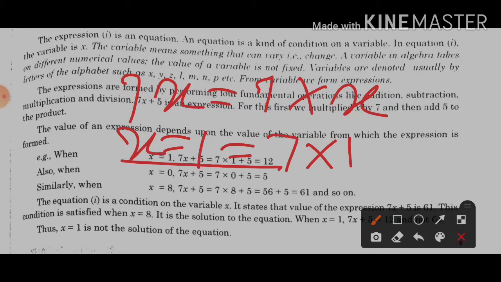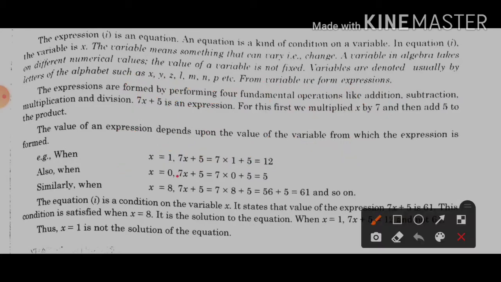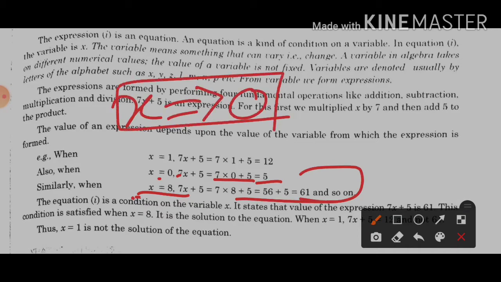If in place of x we put 0 here, it will be 7 into 0, which is 0, plus 5, which is 5. And after that, if we put 8, it will be 61, and it goes on. If we vary the value of x, the value of the algebraic expression also changes.